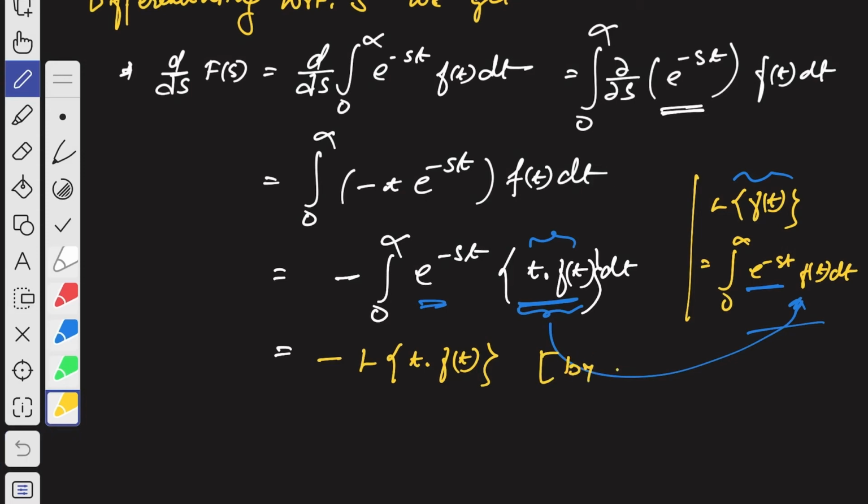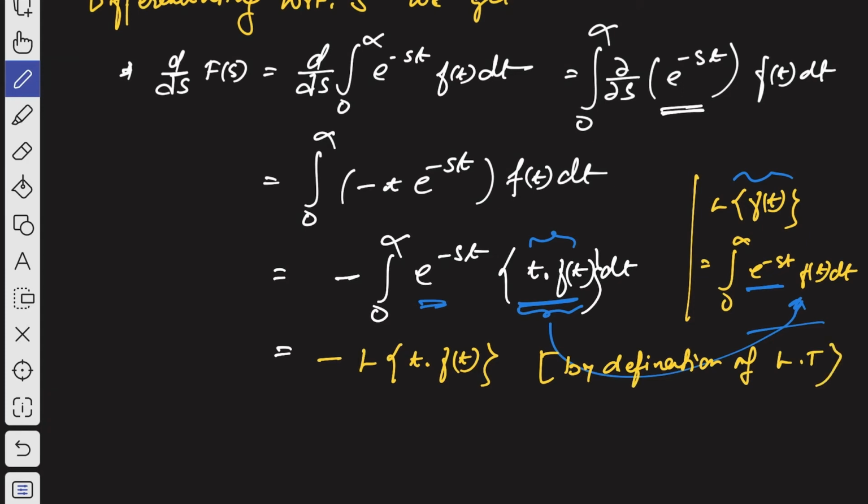Understood? So hope you have got it. Now this is nothing but d by ds of F of s, right?